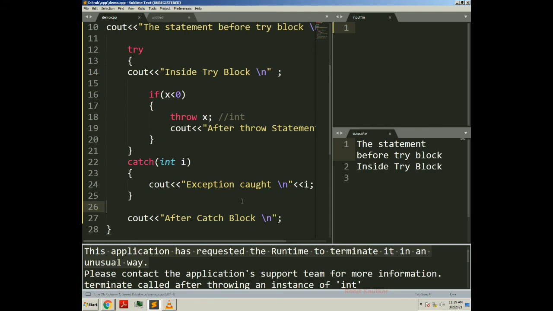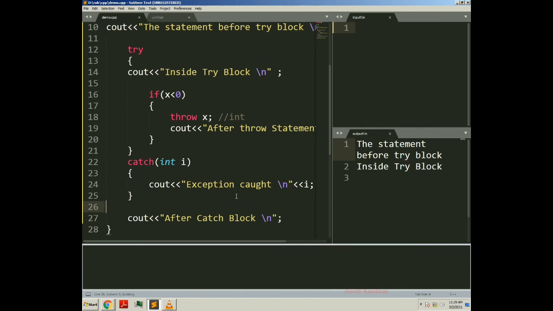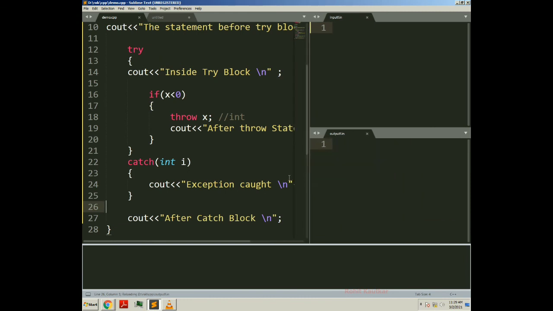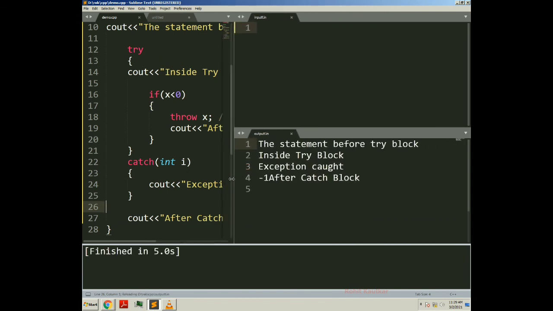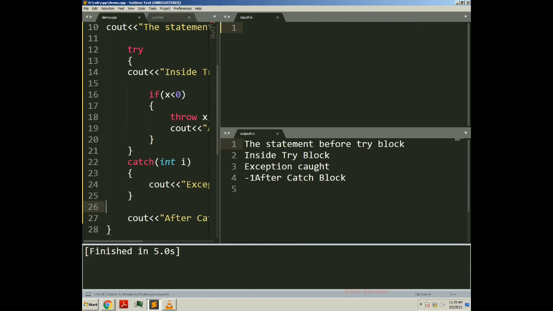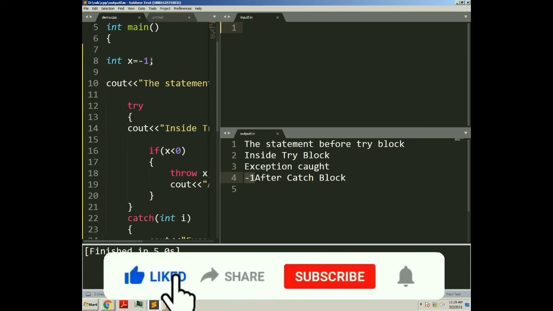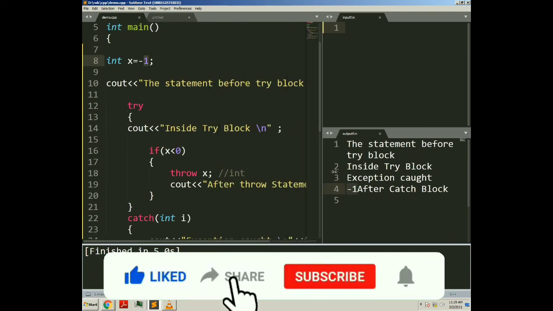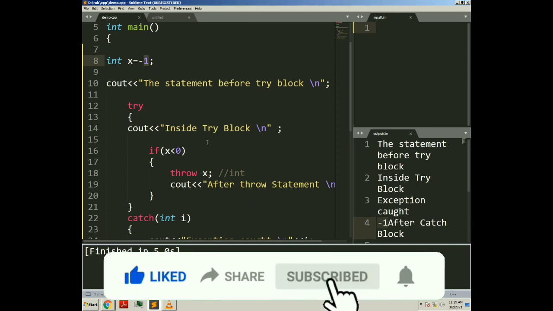The x value will be available within I and it will be printed here. So I will save it and again build it. Here you can see "exception caught" and -1 is the value of I. So like this you can understand the flow of the program in case of try and catch statements.